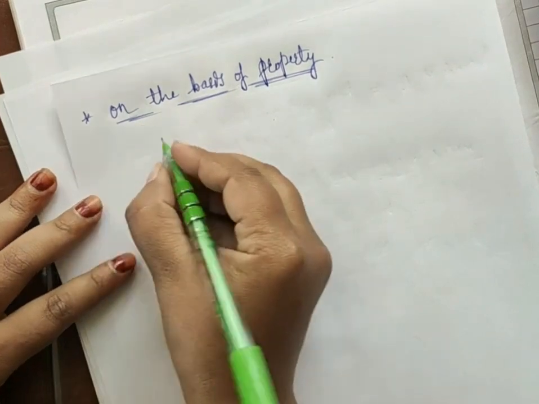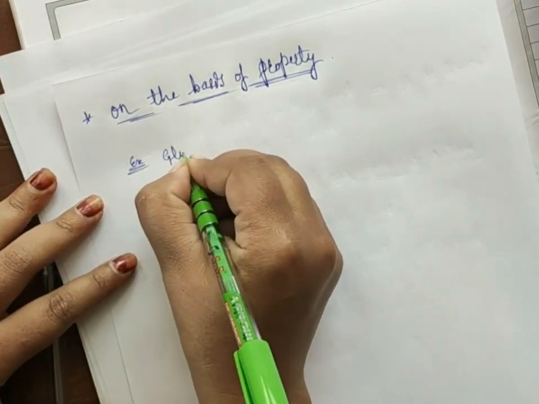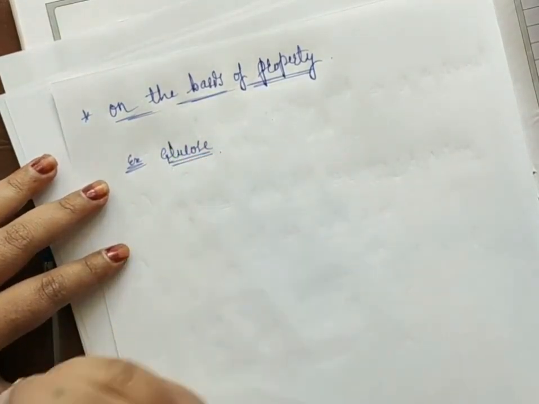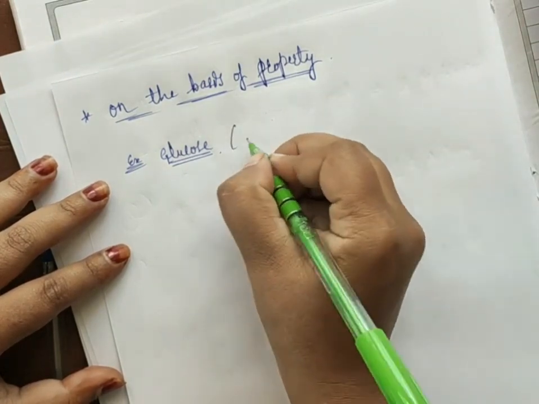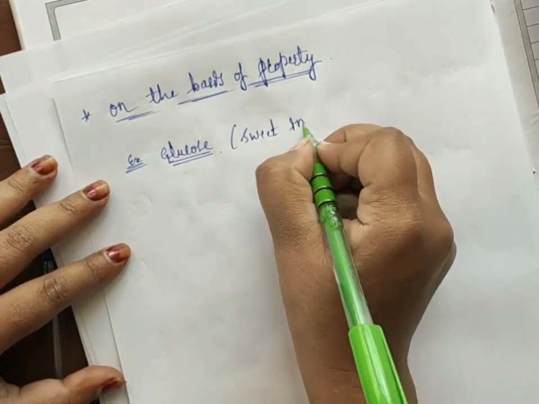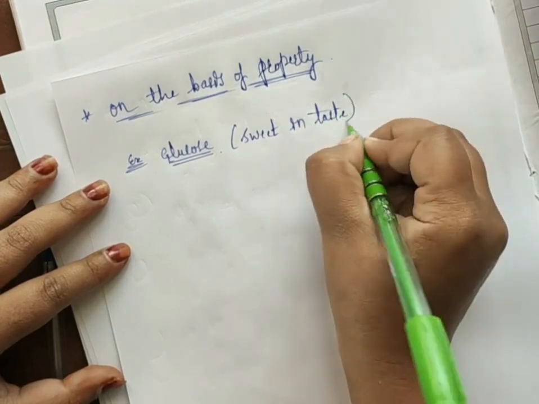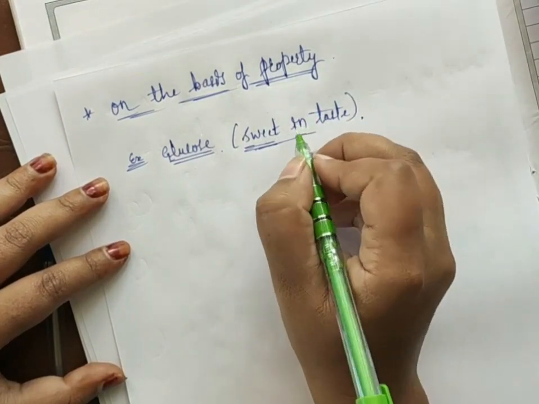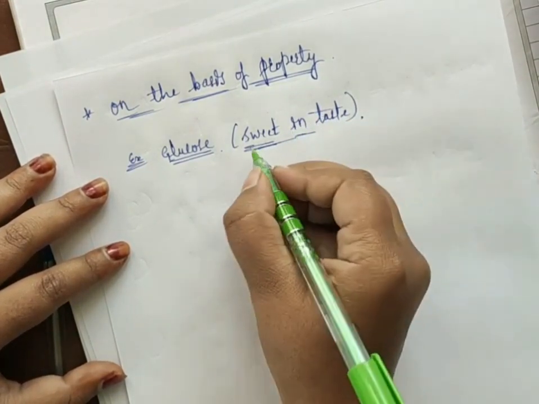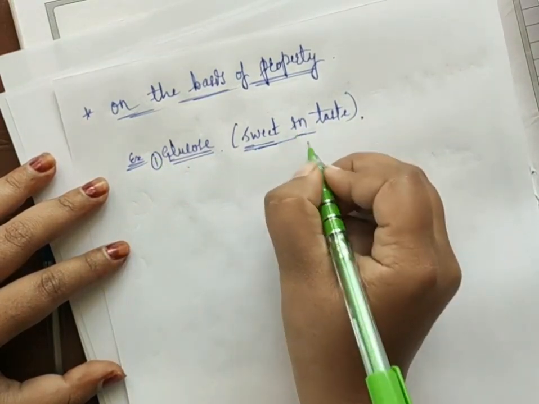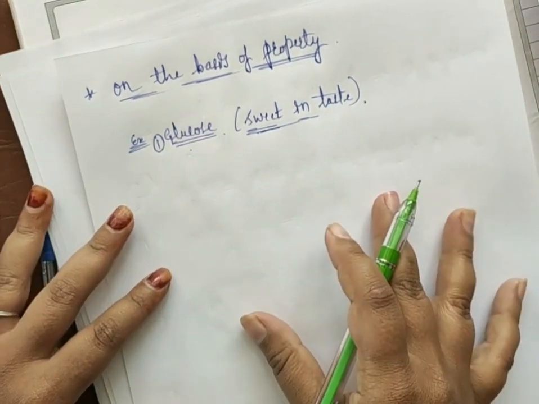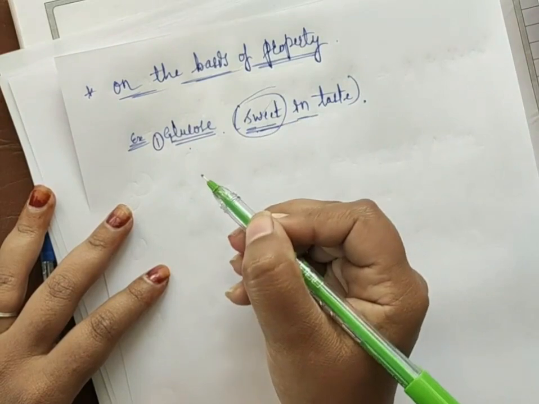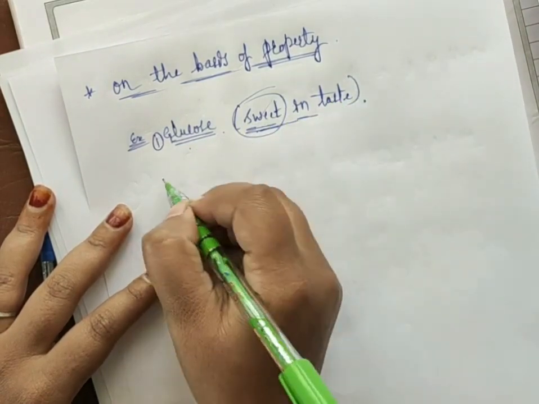Okay, so for example, all of you know the glucose. Okay, so glucose is given the name for the particular organic compound based on that property because it is sweet in taste. Based on this sweet property, they gave that particular organic compound the common name glucose. Why do we call a particular organic compound glucose? Because of this property, that is, this glucose is sweet in nature, that is a sugar.